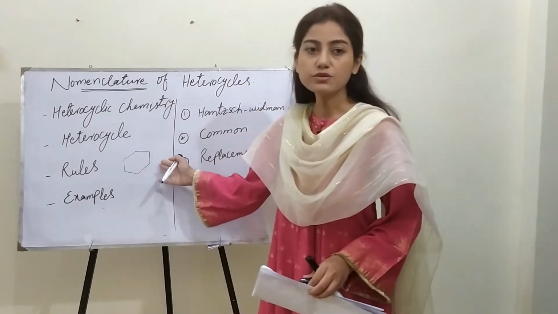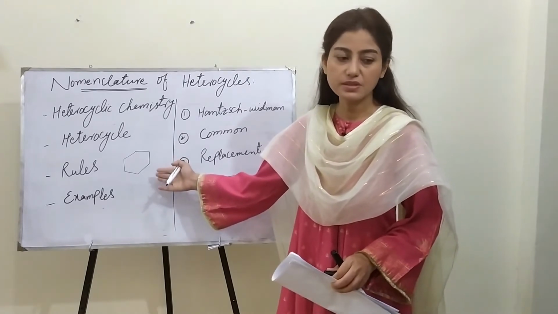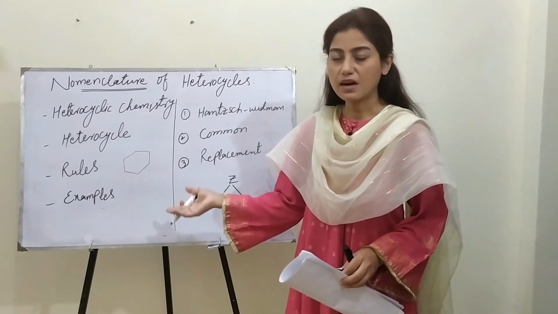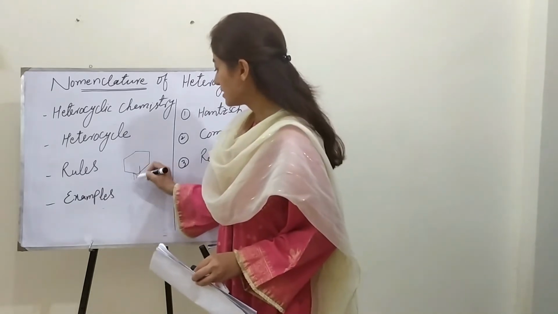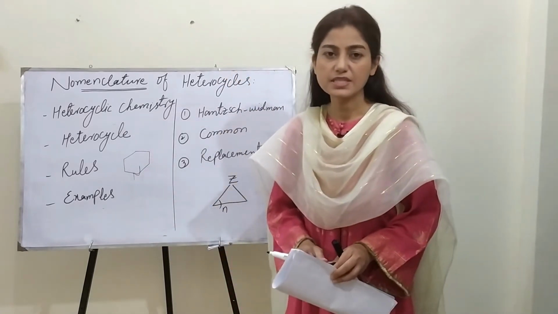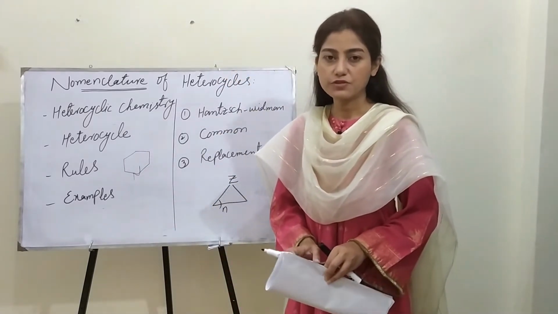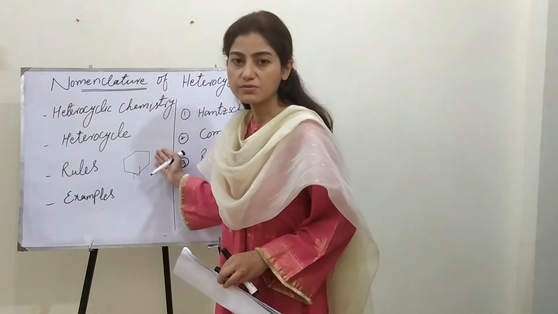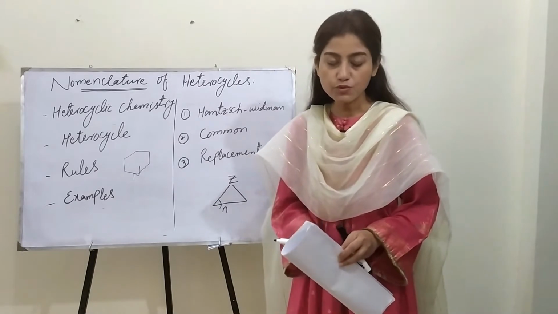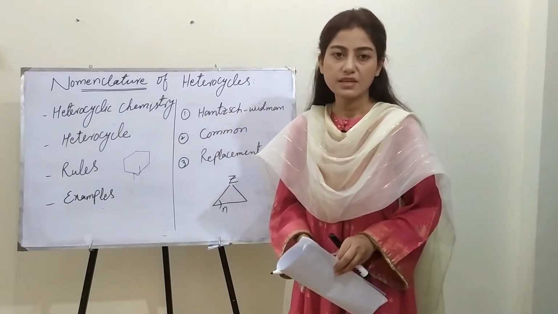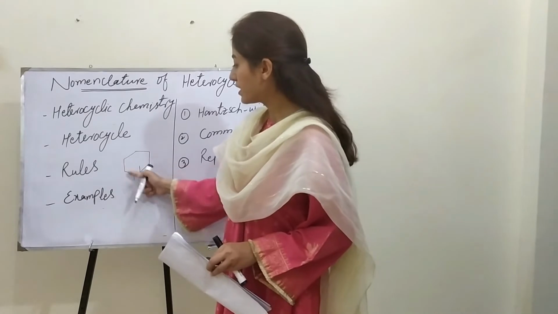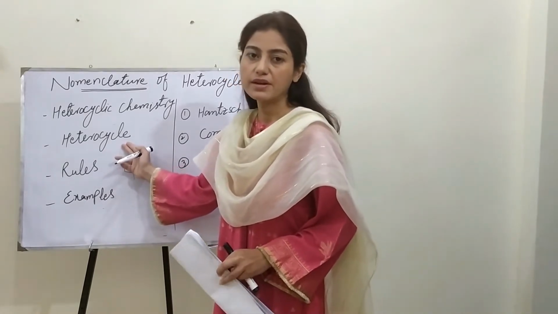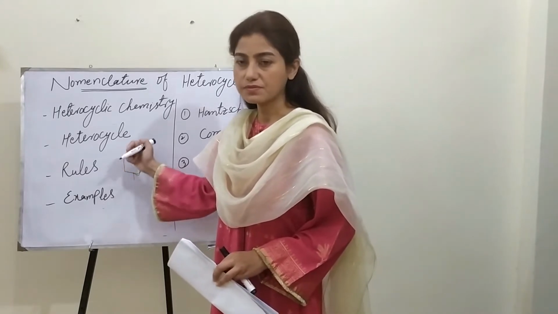So in addition to carbon and hydrogen, the atom of any other element, for example nitrogen or oxygen, sulfur, phosphorus, right? So the cyclic compound having atoms of more than one element as a member of its ring would be called heterocycles or heterocyclic compounds.